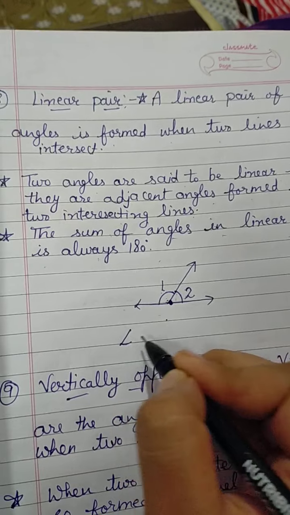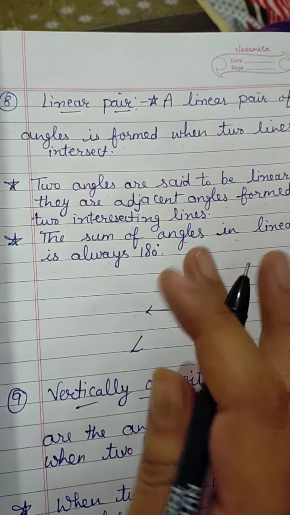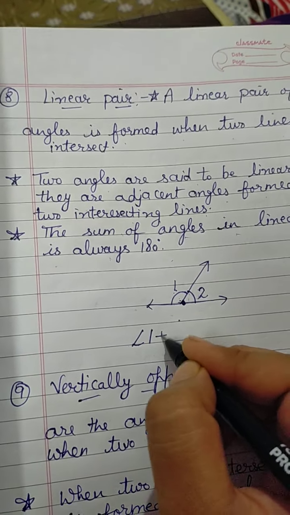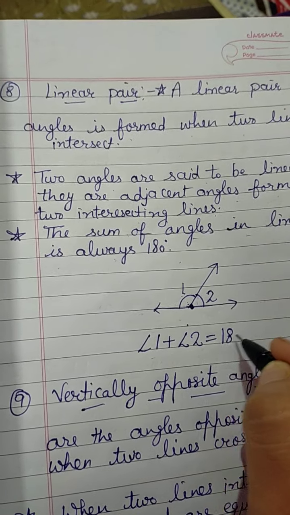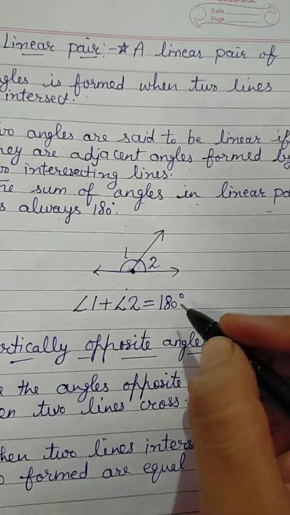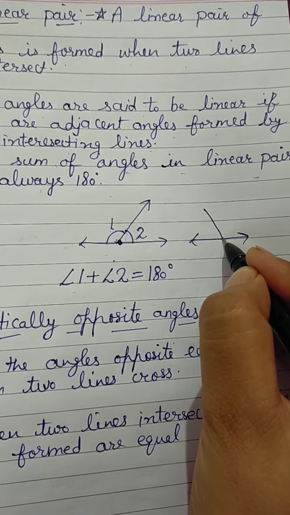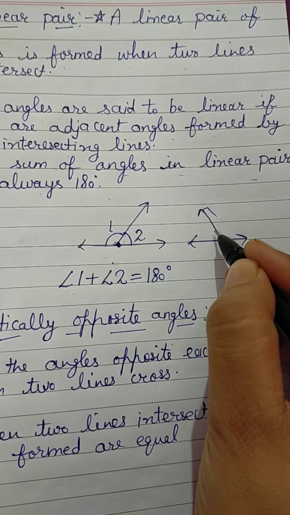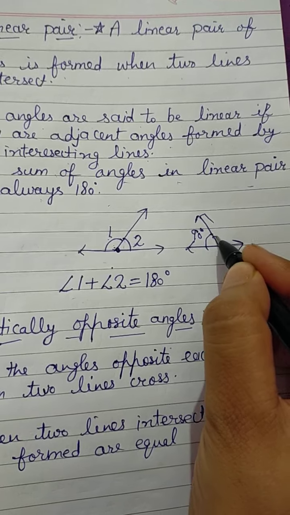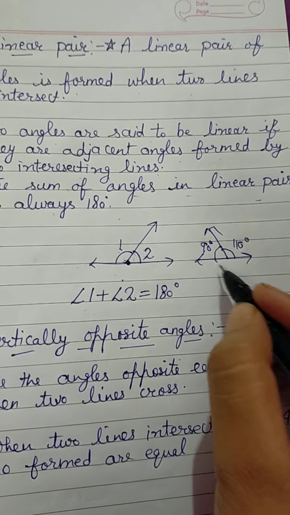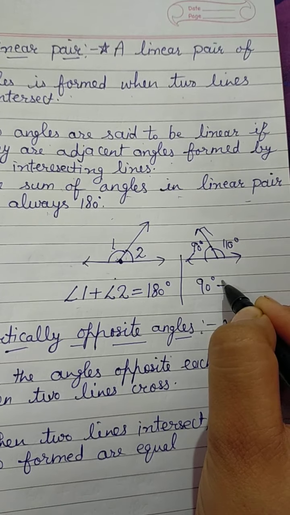It means, what is the value? There is no value given, so we will take only angle 1 plus angle 2. The sum should be 180 degrees. If I take one example here, this is 90 degrees and this is 110 degrees.